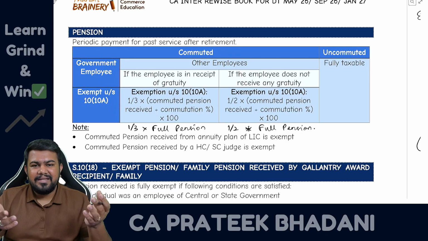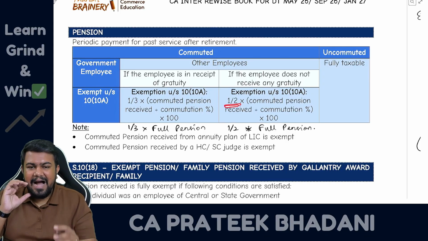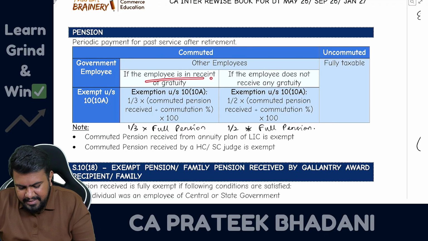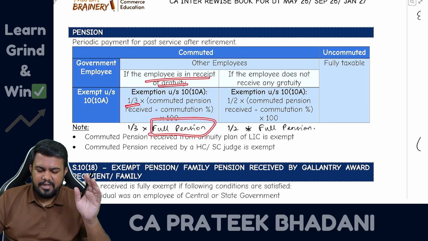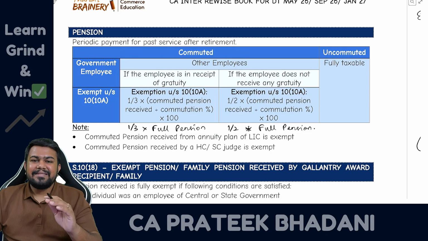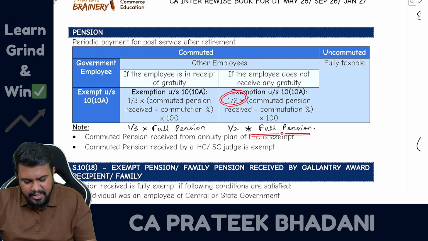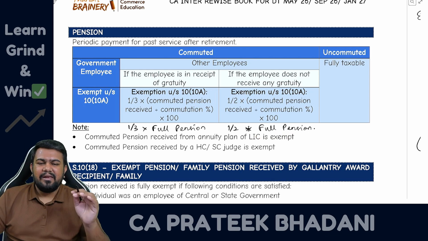But if he is not receiving gratuity, he will be receiving half amount as exemption. So if the employee is receiving gratuity, then 1/3 of full pension is allowed as exemption, and if the employee is not receiving gratuity, then half of the full pension is allowed as exempt.